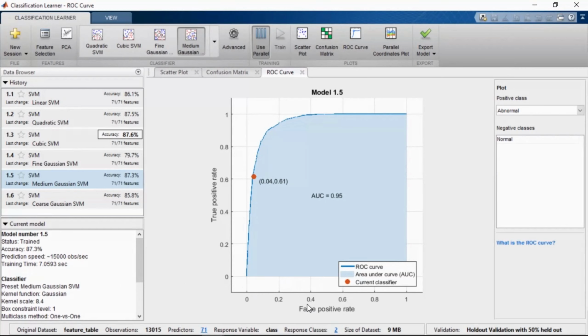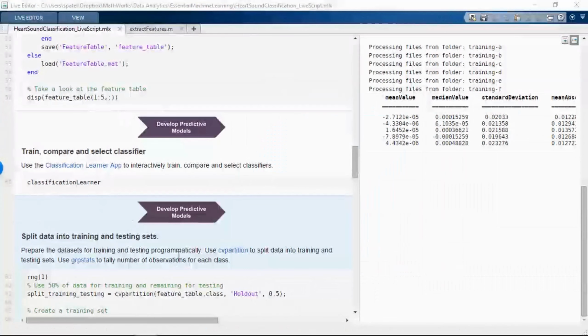The ROC curve is another useful tool for assessing performance. Here we get an idea of the trade-off between the true positive and false positive rates. In this example, as I said earlier, it might be okay to have a higher rate of false positives in favor of increasing the true positive rate.